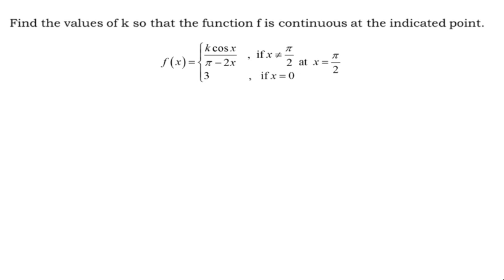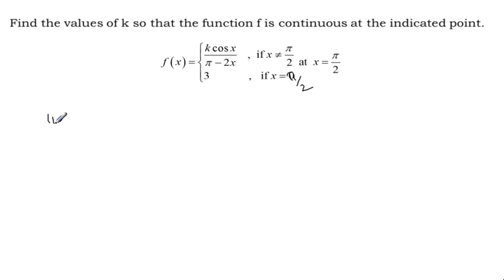So what is the next question? Find the values of k so that the function f is continuous at the indicated point. What is the indicated point? Pi by 2. I think here also x not equal to pi by 2 mean there should be pi by 2. Okay. Yes. Now we can find a limit straight away, because x not equal to pi by 2 mean left side right side same function we are going to take. In the previous case also one straight away we should have done.